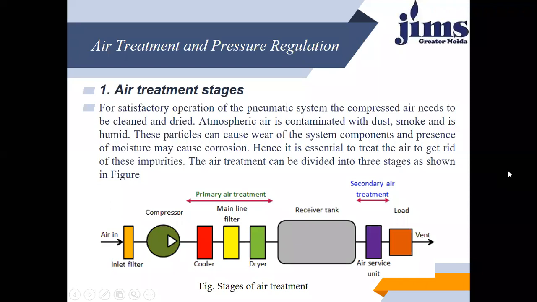Okay, so now we are going to talk about air treatment and the pressure regulation valve. There are several stages of air treatment. Already I have shown this diagram, stages of air treatment. You must see in this diagram, when the air is getting into the inlet filter. Inlet filter means when air is sucked from the atmosphere. So air enters the inlet filter.